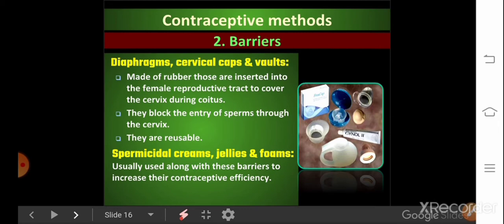Along with this, a few other things are also used to increase contraceptive efficiency. They are spermicidal creams, jellies and foams. Cidal means to kill, so they are used to kill the sperms.